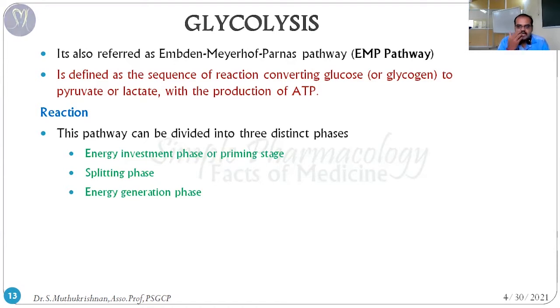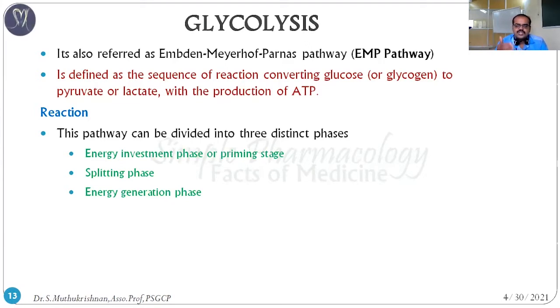So where is this glucose obtained? Either from our direct food sources, or in our body we have already stored glycogen as a storage material, a depot of glucose. When our body is in a starving condition, the glycogen is going to degrade and release a large amount of glucose. That means the glycogen breaks down into small free glucose molecules. That glucose gives energy to each and every cell through the metabolic pathway, the glycolysis pathway.